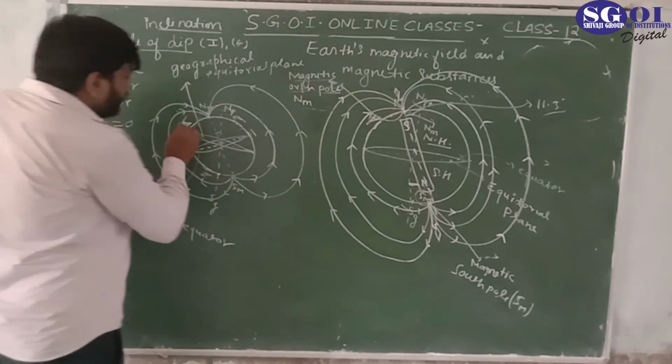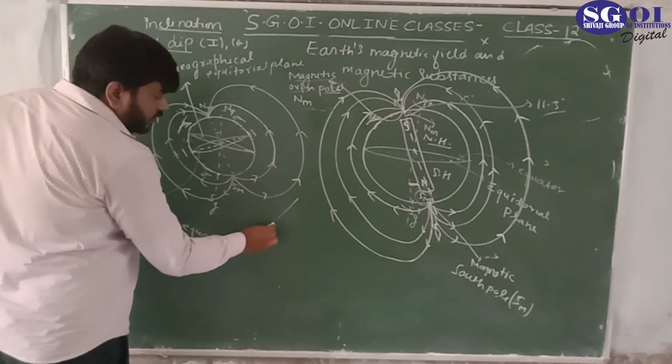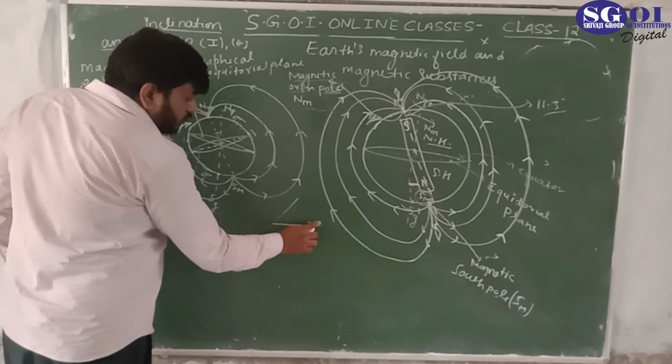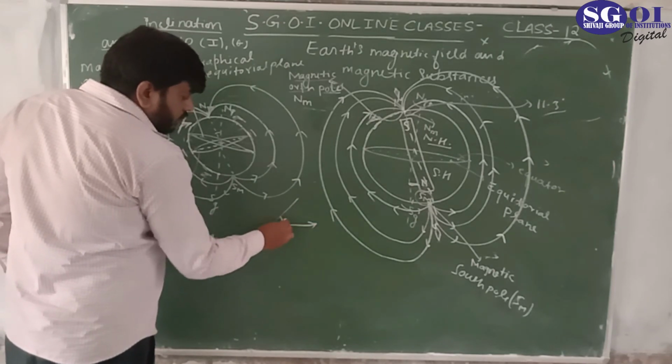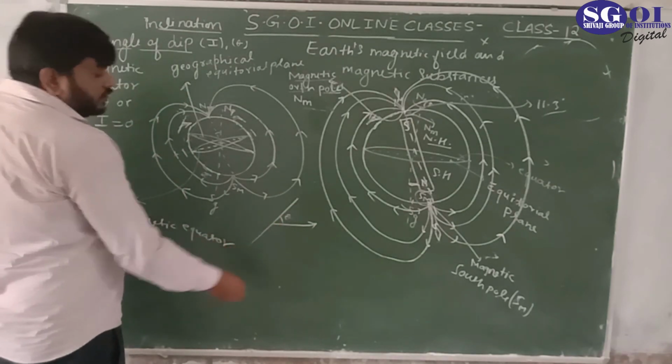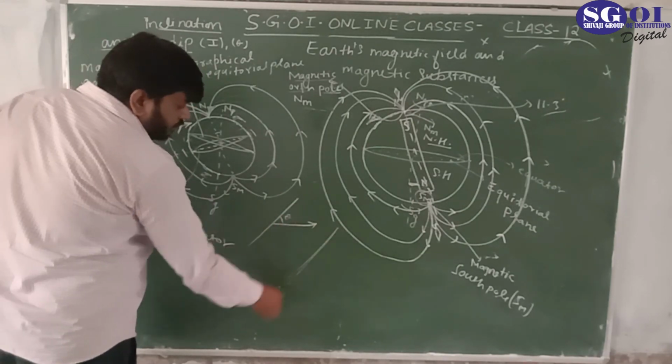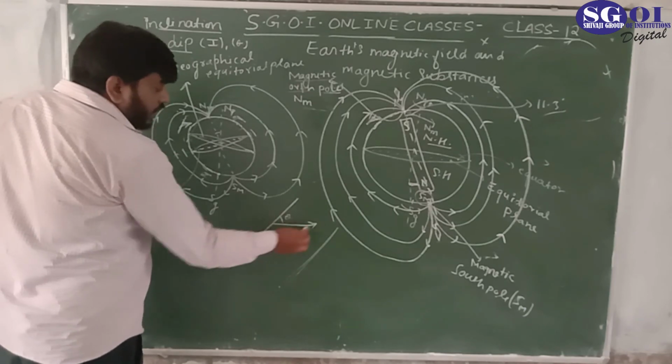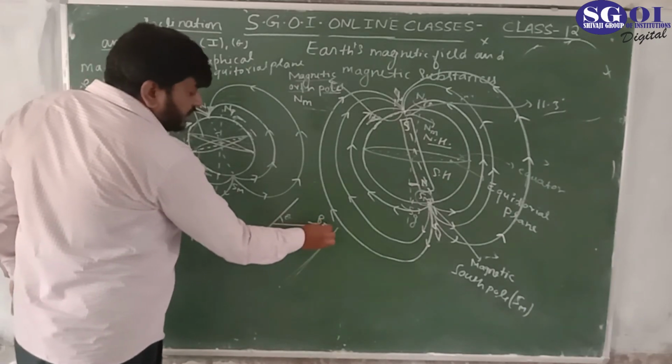If we draw this separately, this is the angle theta, this is the surface of the earth, horizontal, parallel to the surface of the earth, and this is the magnetic field which is represented as B.